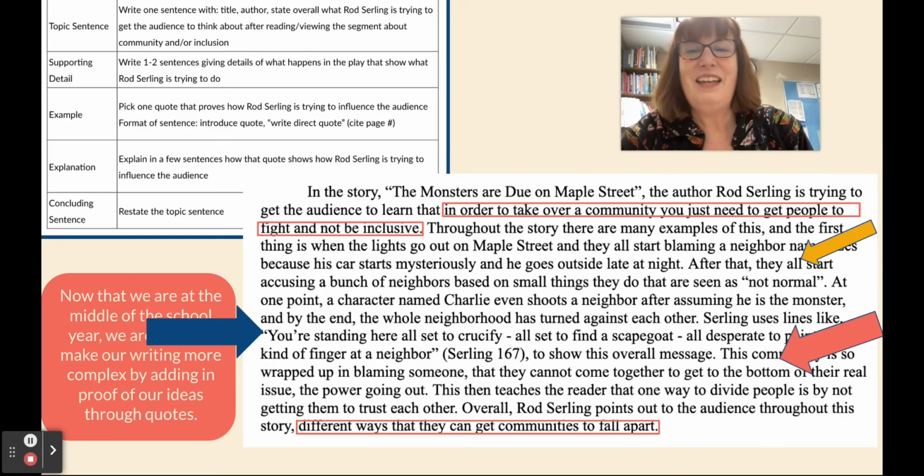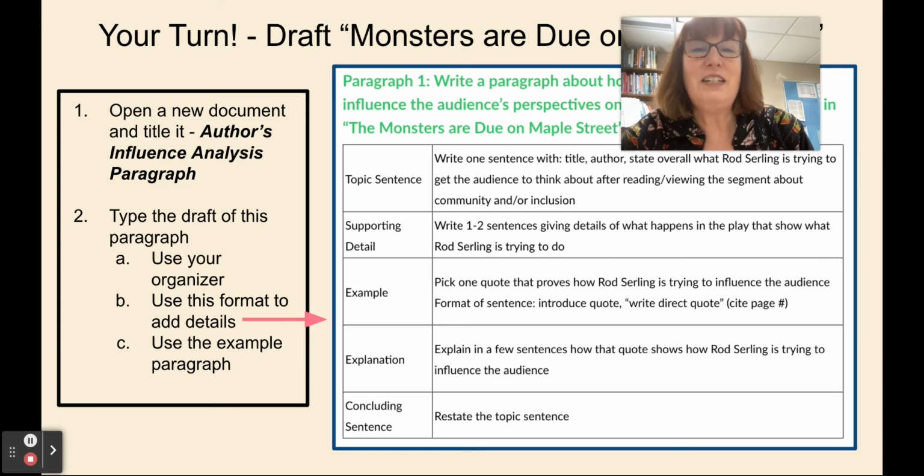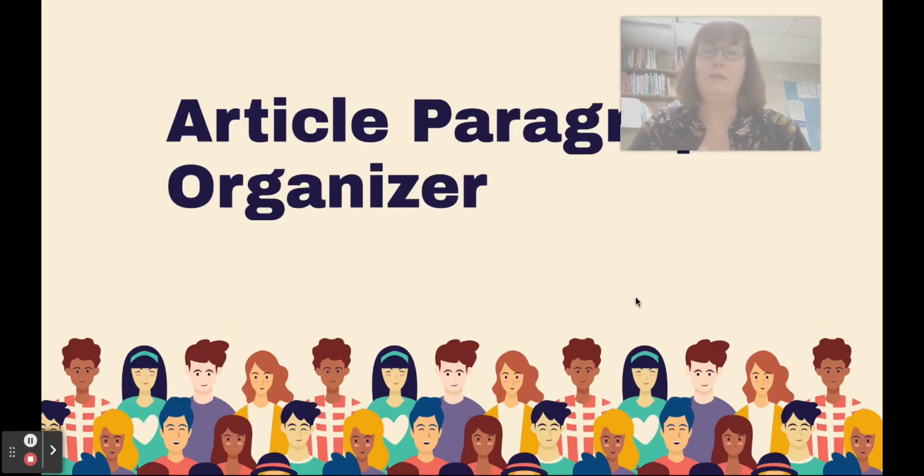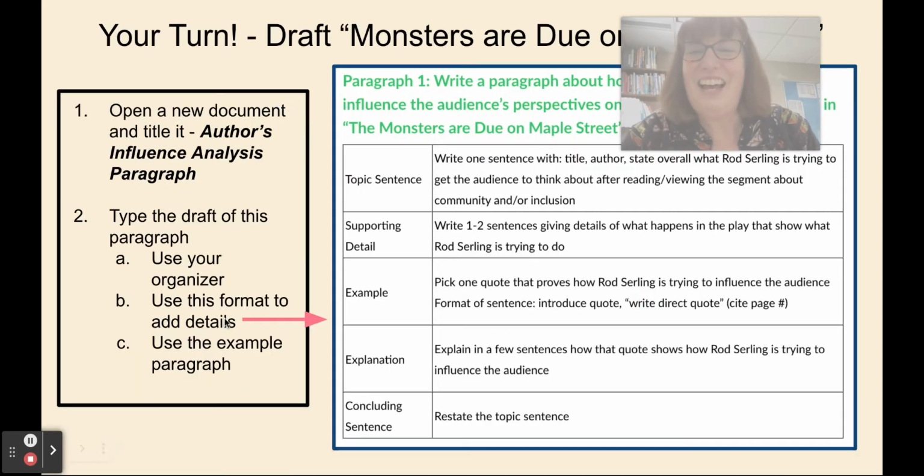So, what you need to do is make sure that you are opening a new Google Doc. And in that Google Doc, you're going to type the draft of your paper. Follow this format. Use the organizer that you wrote. Use this format. Use that example that I showed you to write your first draft of the monsters paragraph.